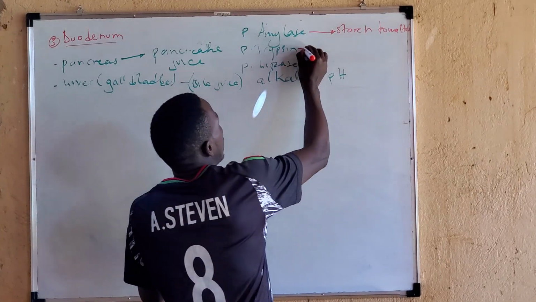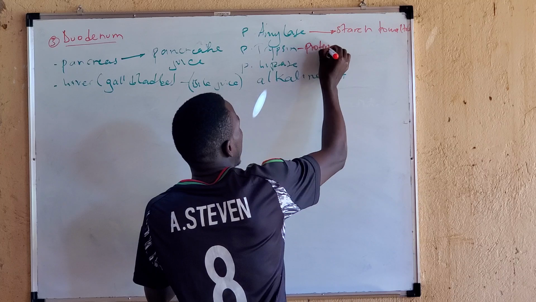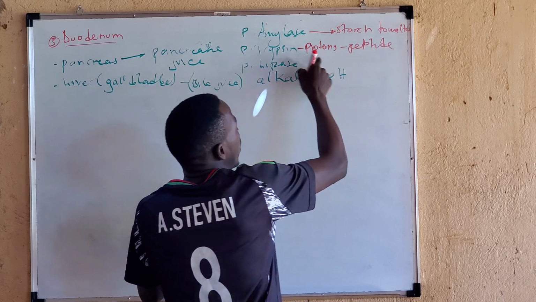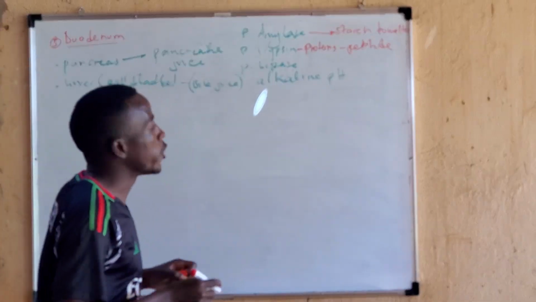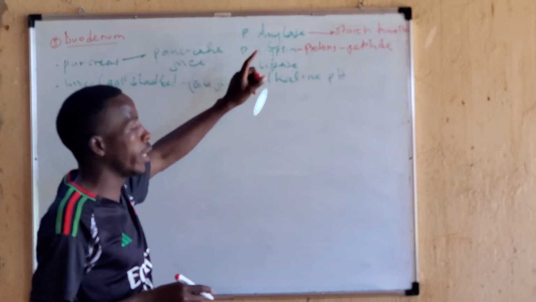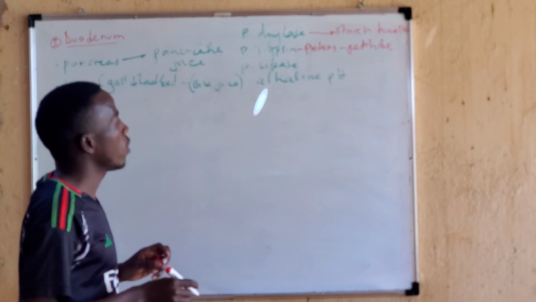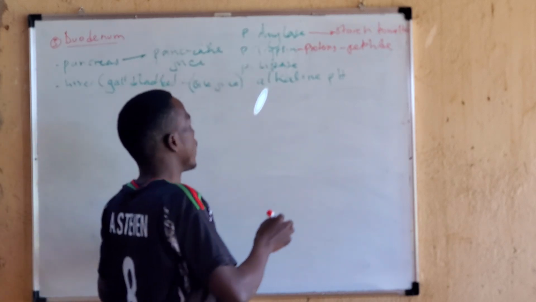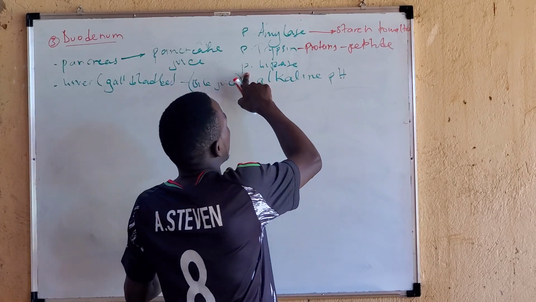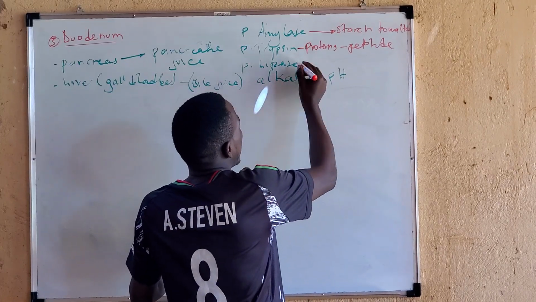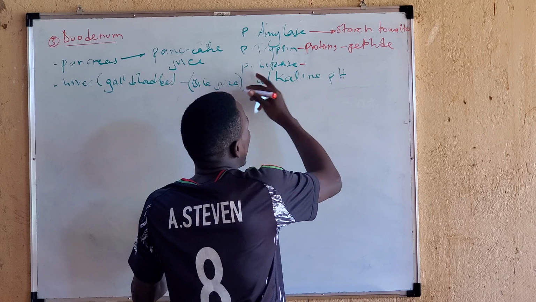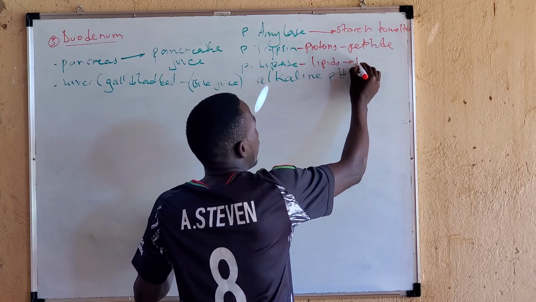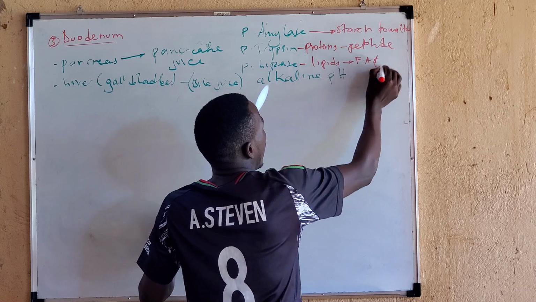Then trypsin breaks down the proteins altogether, to peptides. Those which we want to break down in the stomach can be broken down in the duodenum using pancreatic trypsin. Now, we have pancreatic lipase. This one breaks down the lipids altogether into fatty acids and glycerol